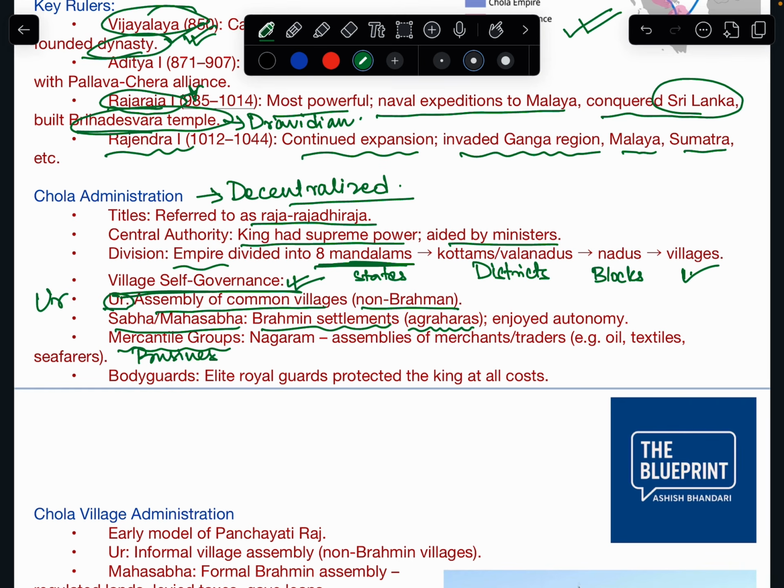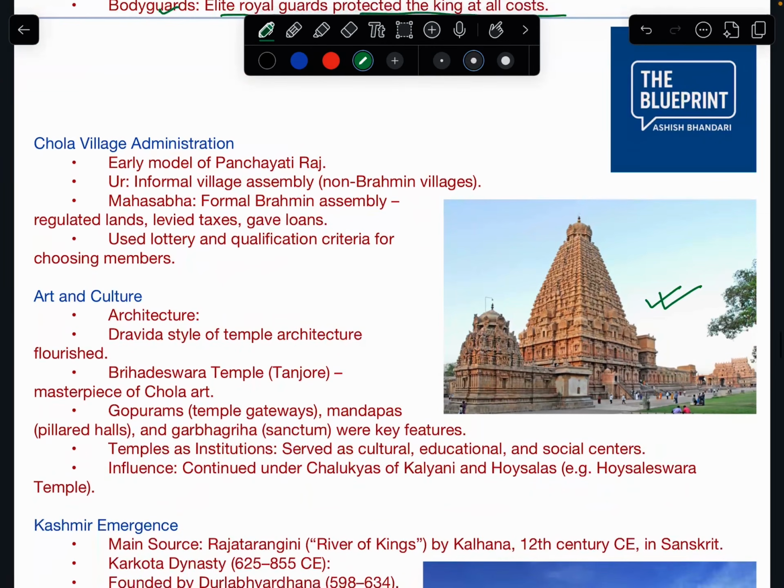Because they had a strong navy, they had a strong trade relationship with Southeast Asia also. Nagaram was the assembly of merchants and traders. Now, bodyguards were also there. Elite royal guards protected the king at all cost. So this is important. Now, Chola village administration, we have already talked about it. So there was an early model of the Panchayati Raj system.